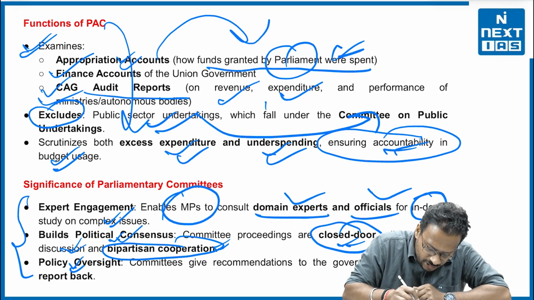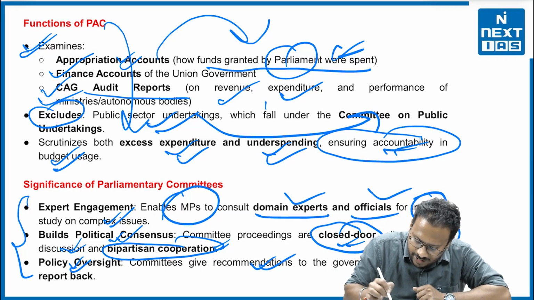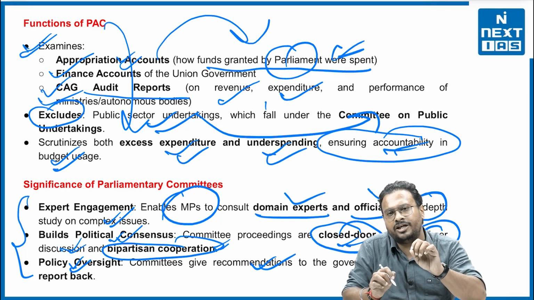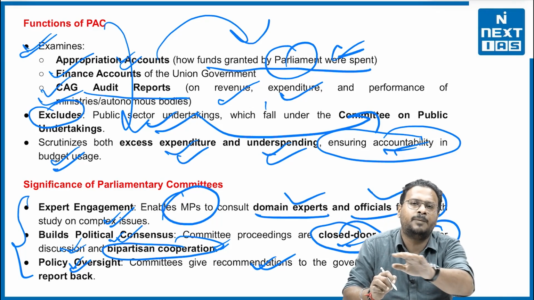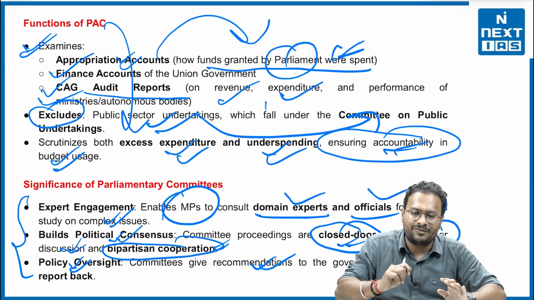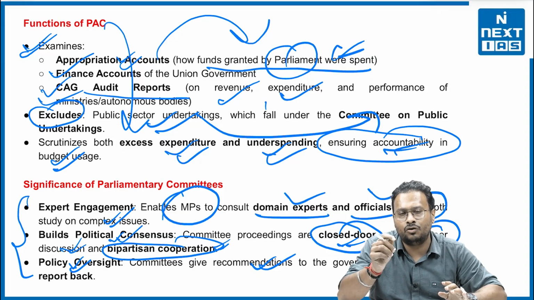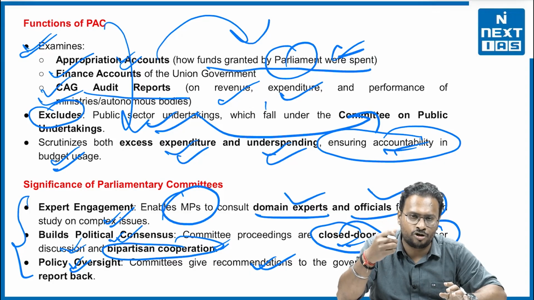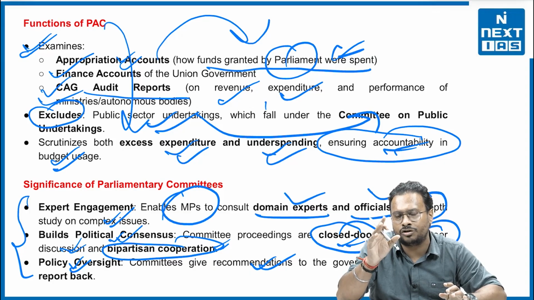Third, policy oversight. The committee gives recommendations to the government, which must be reported back. It will definitely ensure accountability and transparency in the political domain itself. If they have asked a question of the government, then the government must reply, otherwise there will be an uproar, or the opposition may raise the question and demand answers.